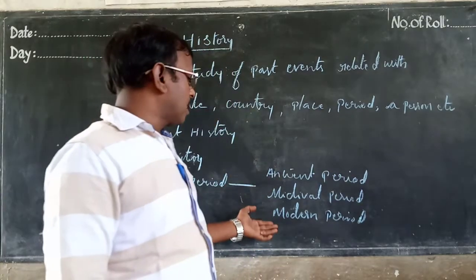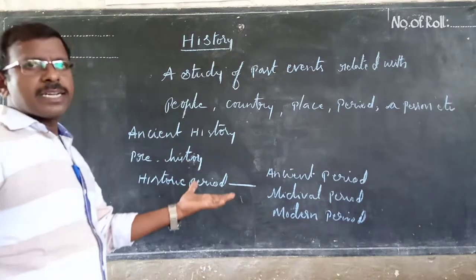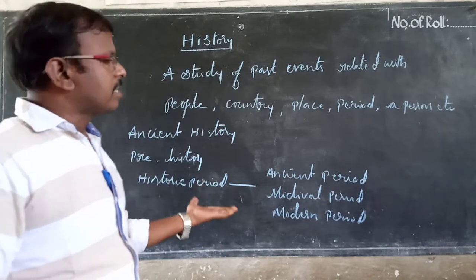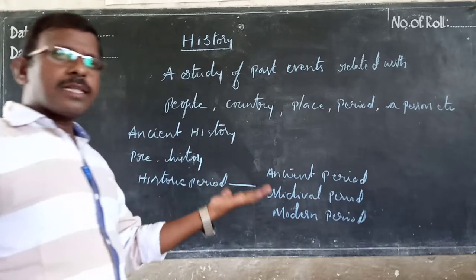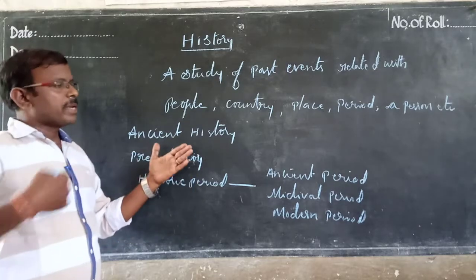Like that, history has different patterns and different historians have given periods in different ways. Europeans one way, Asians another way. Different historians have separated these periods differently.